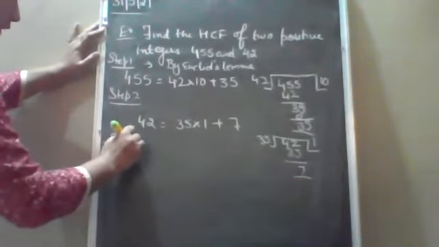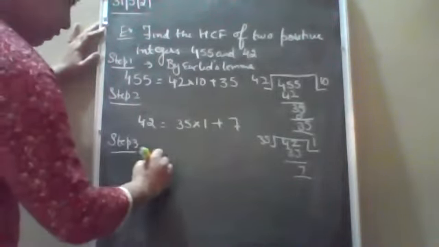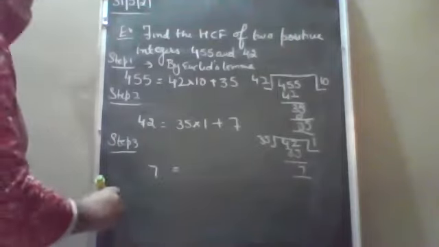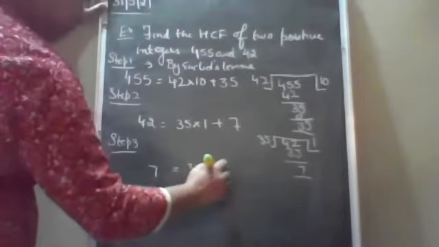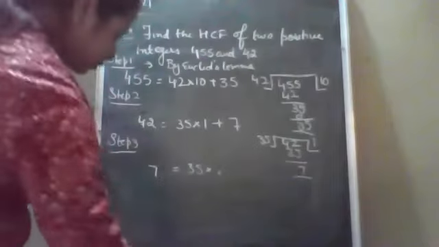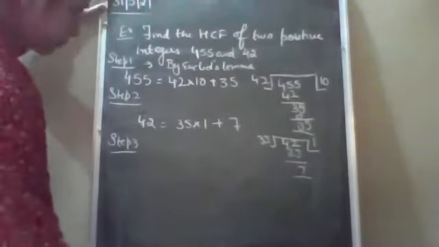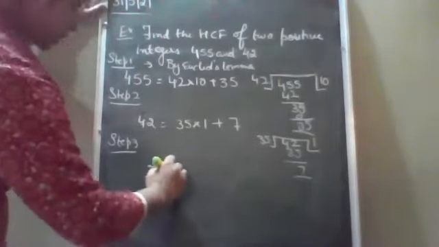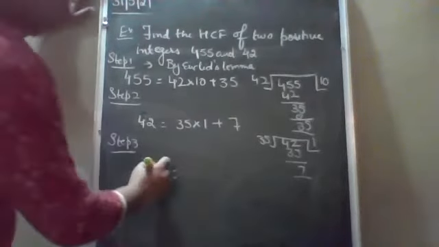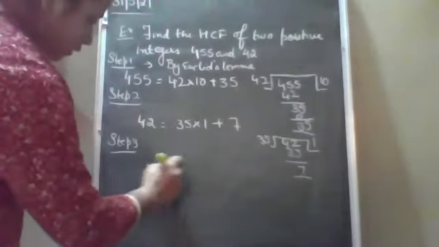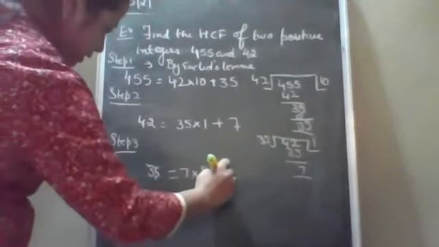Now step 3, 35 is equal to 7 into 5 plus 0.